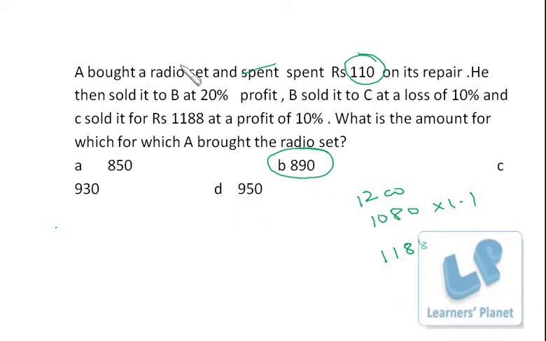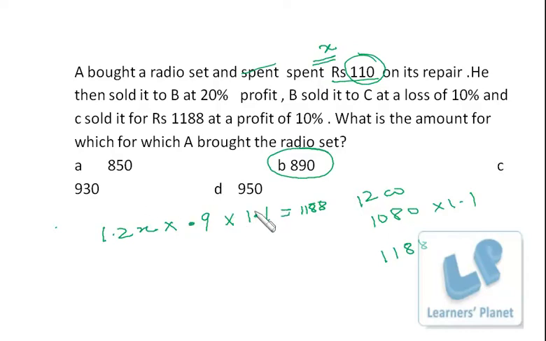Otherwise, what you can do is suppose the total cost price of A, inclusive of 110, is rupees X. Now he is selling it to B at 20% profit, so that is the cost price of B. Then B is selling it to C at a loss of 10%, so this is the cost price of C. Then C is selling it to some other person, maybe D, at 10% profit, so this is the selling price of C. And finally it is 1188. He sold it for rupees 1188.